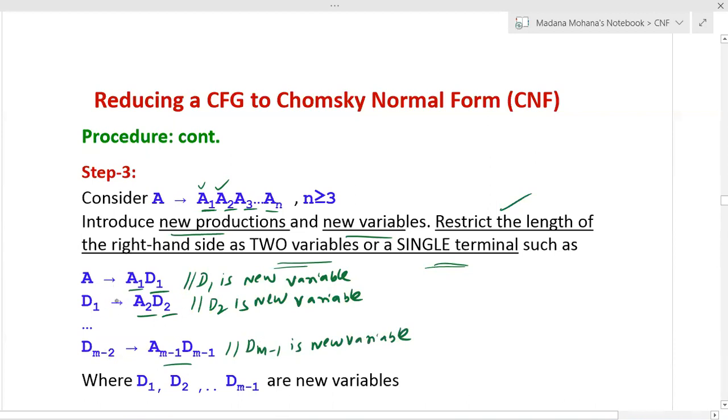So whatever new variables are introduced, that new variable again has a production of length 2 in the right hand side. So if a production has more than 2 variables in the right hand side, you can apply step 3. Here the new variables we introduced, D1, D2 and so on up to Dm minus 1, are new variables. Simply split by introducing new variables and then new productions.